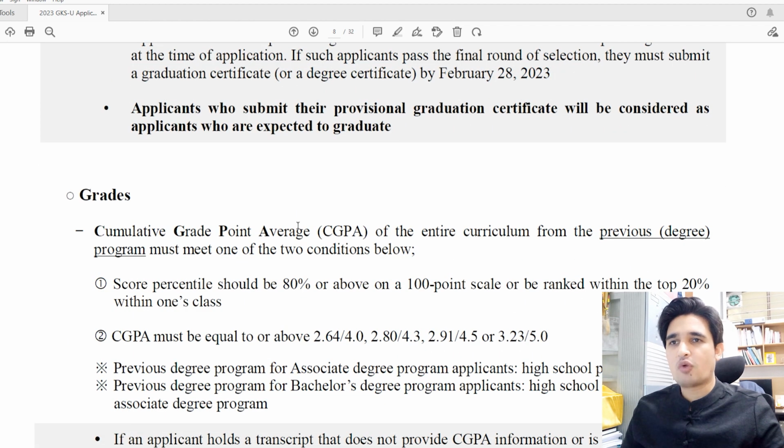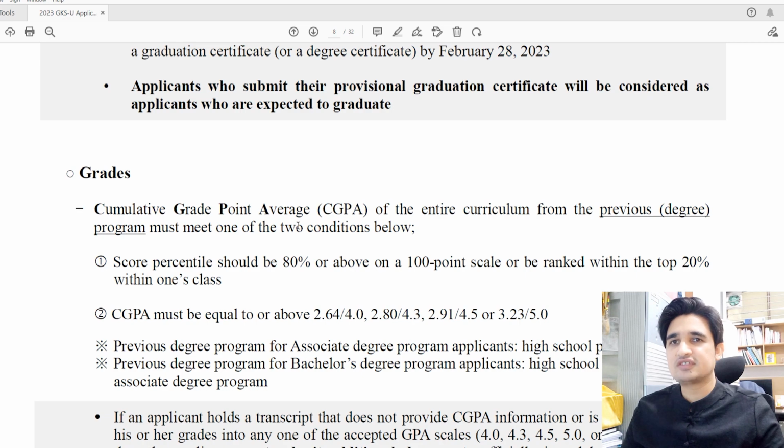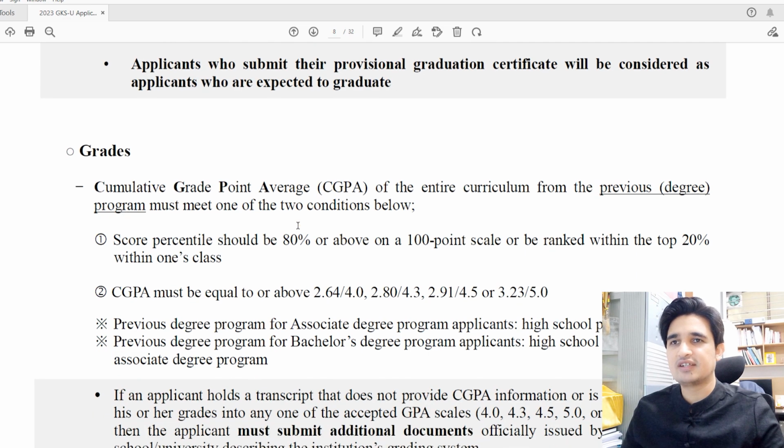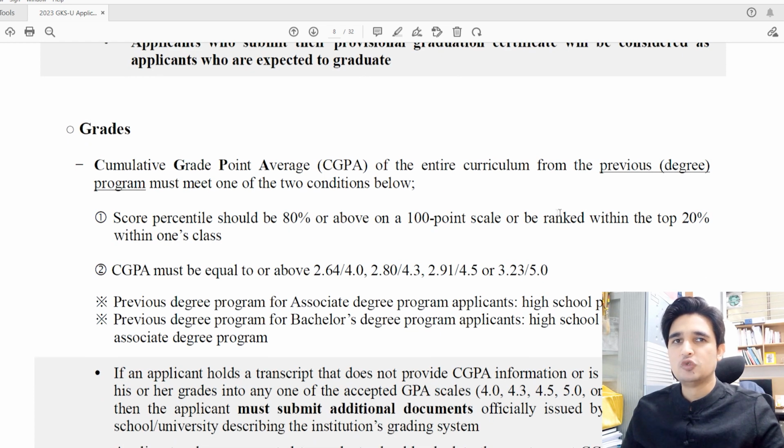Then the important point is regarding grades, that is, what your CGPA or percentage is. So your score percentile should be 80% or above on a 100-point scale, or if your percentage is less than 80%, you must be in the top 20% of students of your class. So if you have a top 20% student certificate from your college or from your high school, then you can apply. Otherwise, if your marks are less than 80% and you are not in the top 20%, then you cannot apply